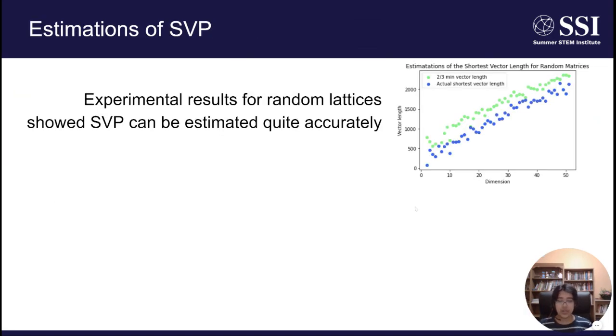As I was experimenting with the shortest vector problem, I noticed that it could be estimated quite accurately. I determined a heuristic by running experiments, which is 2/3 the minimum vector length in the basis. And as you can see, this heuristic quite accurately follows the trends of the actual length of the shortest vector.